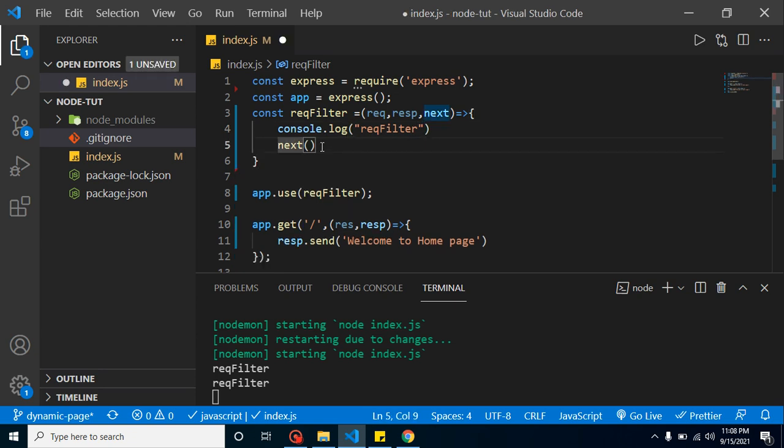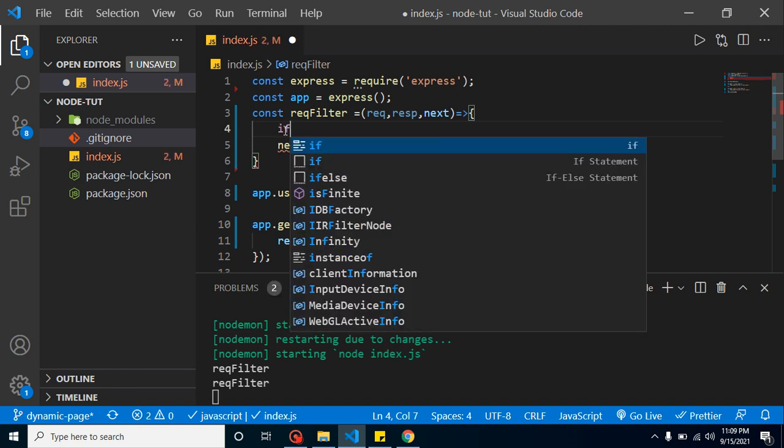Great. So now let's try a real-time example. What I want to do is check if a user's age is greater than or equal to 18, then the user can access this page. Otherwise he or she cannot access it. So now let's see how we can do it.